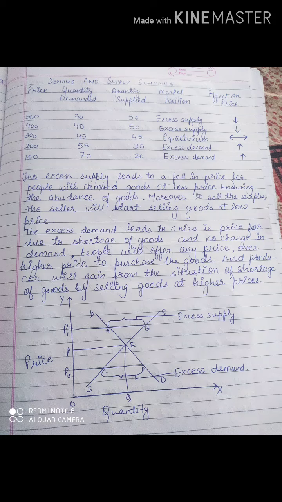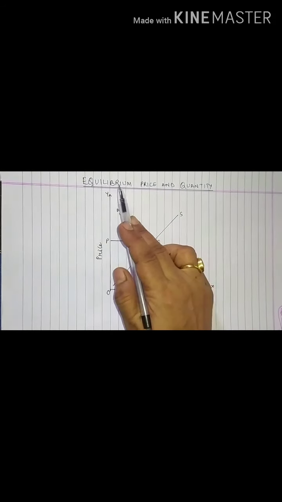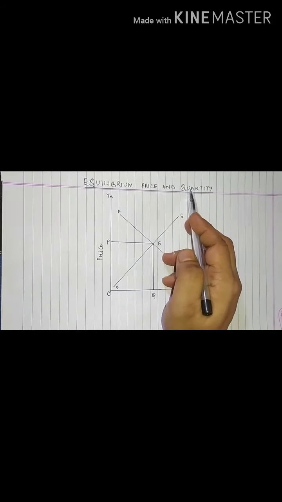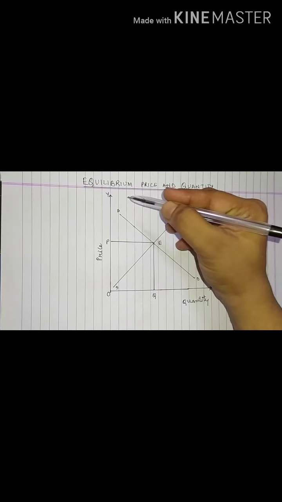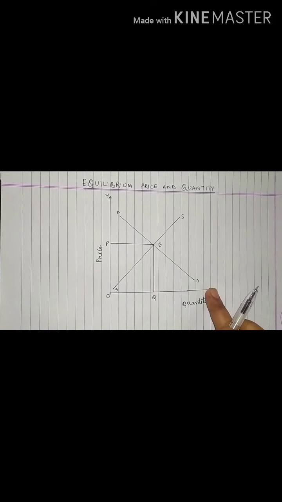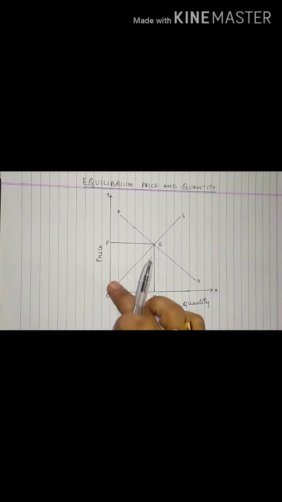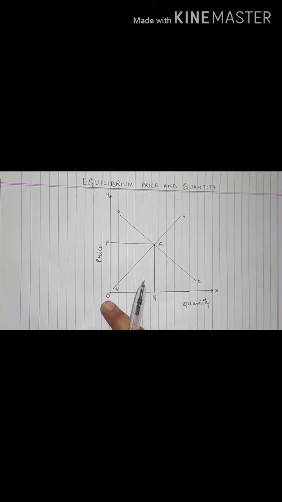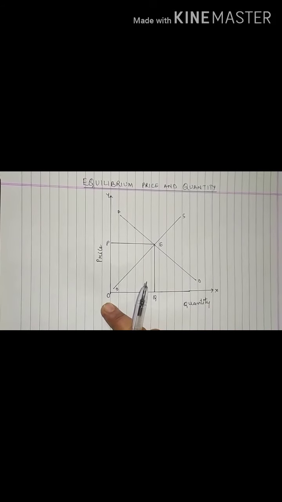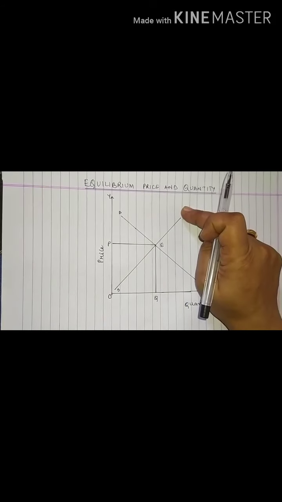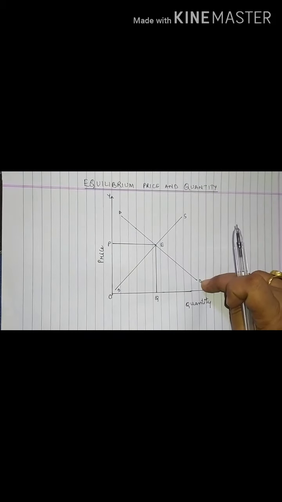Now if I reduce my price, what happens? Supply will reduce, demand will increase. Okay. So this is the case of what? Excess demand. Now I am going to explain the equilibrium price and quantity diagram. Okay. Now you can very well see the graph. Labeling of the graph is very important. This is quantity on the x-axis, price on the y-axis. This is 0, or you can say O. Now this is my supply curve and this is my demand curve.